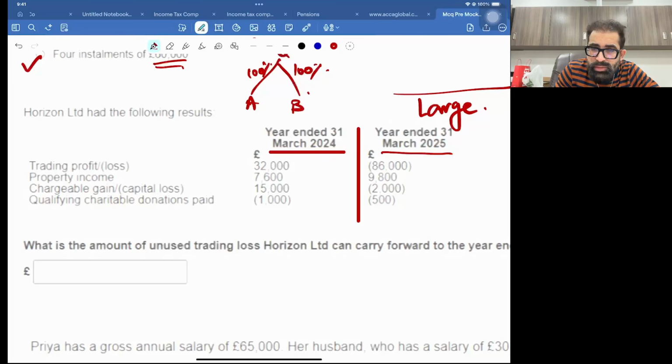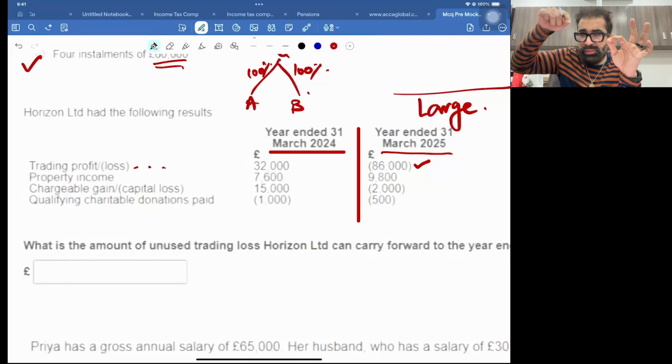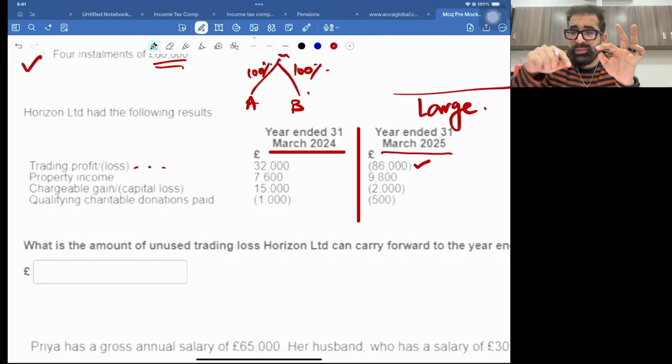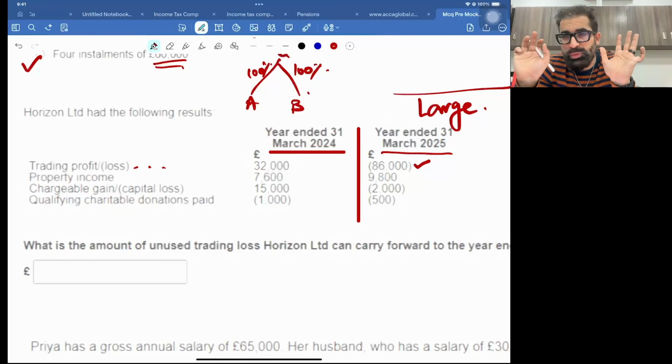Yes, you can. So you have a trading loss of 86,000. This trading loss we need to use. Now, hope you remember the classes. For companies, trading loss can be set off in current year total profit, and if you are going to use it in current year, you need to set off complete total profits and your QCD will be wasted.